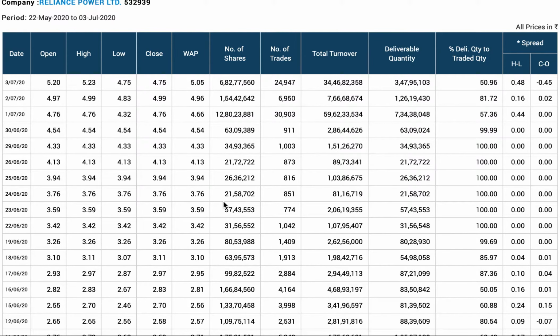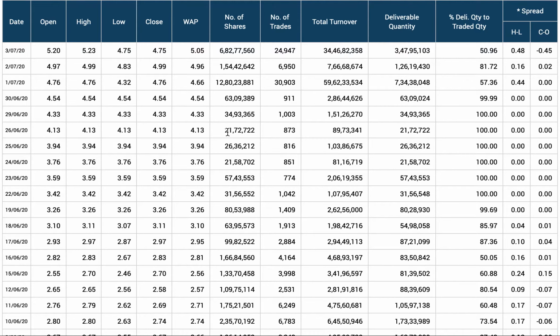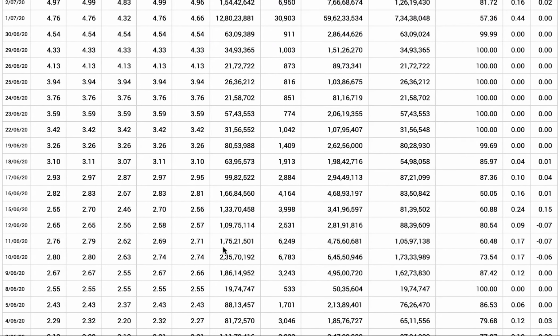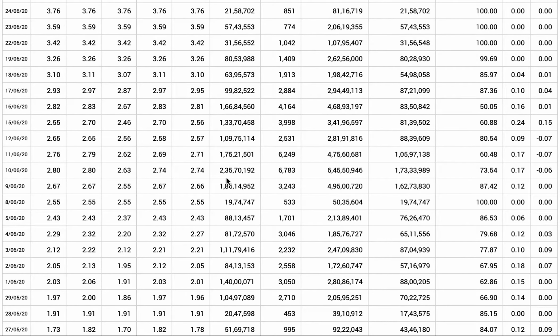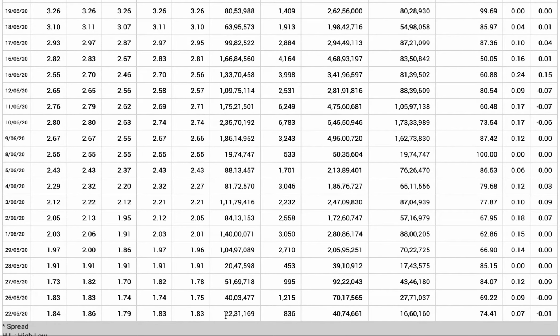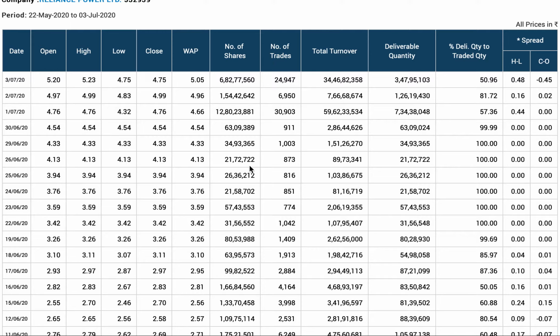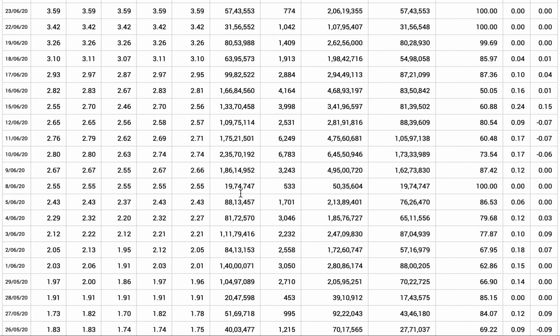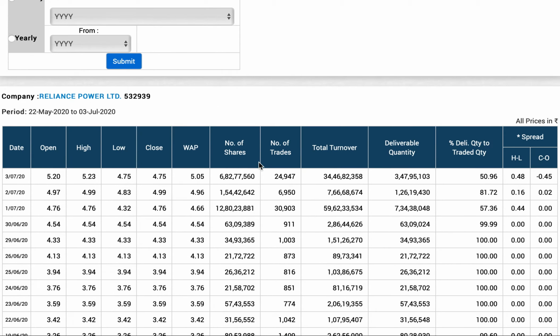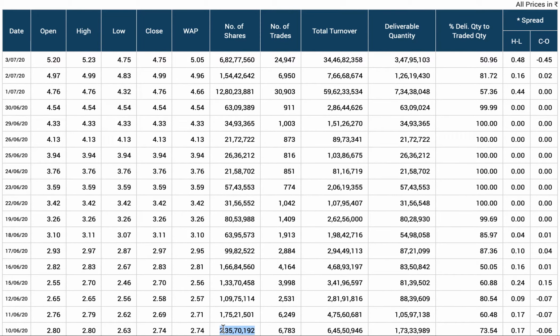We are seeing the volume is less than 1 crore for about 10 trading sessions. The volume has gone as high as 2.35 crores. Yeah, 1 crore, 1 crore, 40 lakh, 22 lakh. And you can see the highest volume before 12.8 crores is about 2.35 crores. So this is 6 times the highest volume it showed, which is highly unusual. Even for a trader like me, it is unusual. So something must have been fishy there.